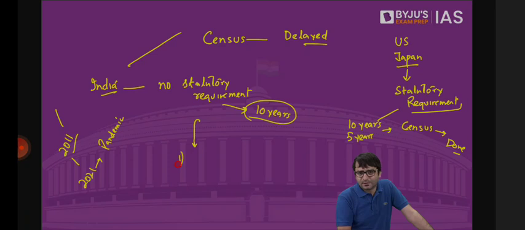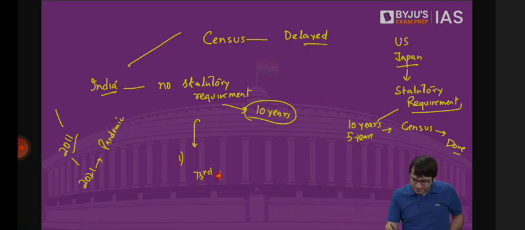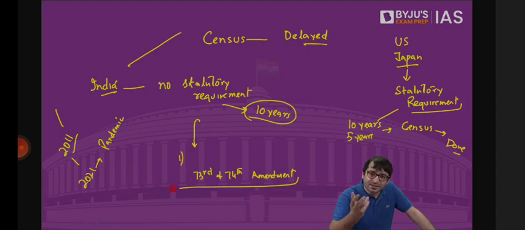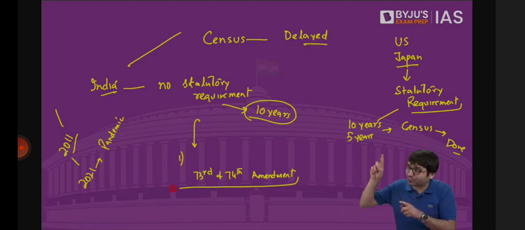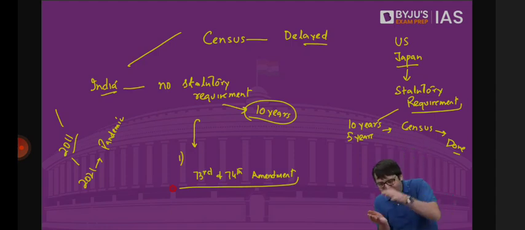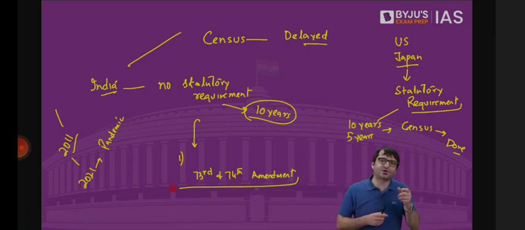Not just that. The 73rd and 74th Amendment talk about Panchayati Raj institutions and municipalities. In Panchayati Raj institutions and municipalities, seats shall be reserved for SCs and STs. What is the percentage of reservation of seats for SCs and STs in Panchayats and municipalities in proportion to their population? Maybe 20% of the seats in Panchayat are reserved for SCs and STs, but based on the population of 2011. If today their population is 30%, that means we are providing them limited reservation. We have to provide them actual reservation of 30%. That can only happen when the census exercise is carried out.